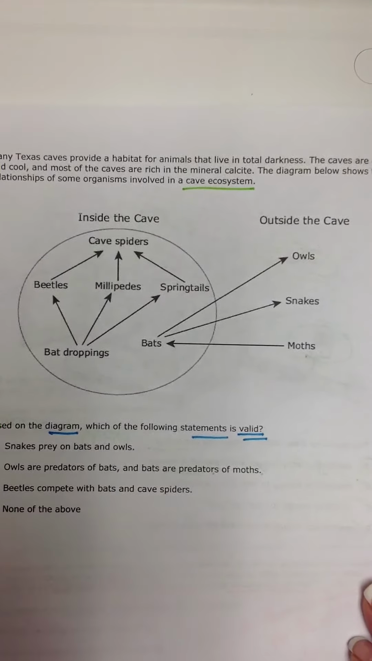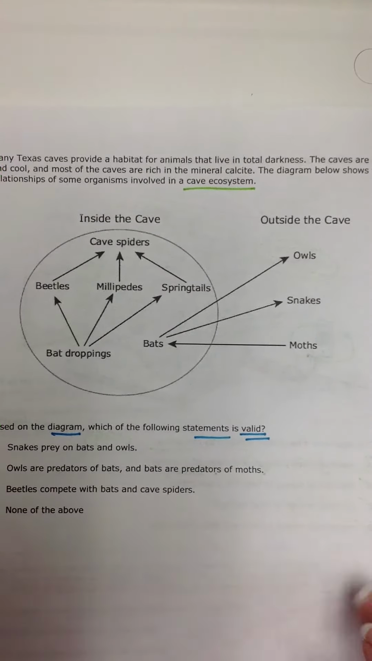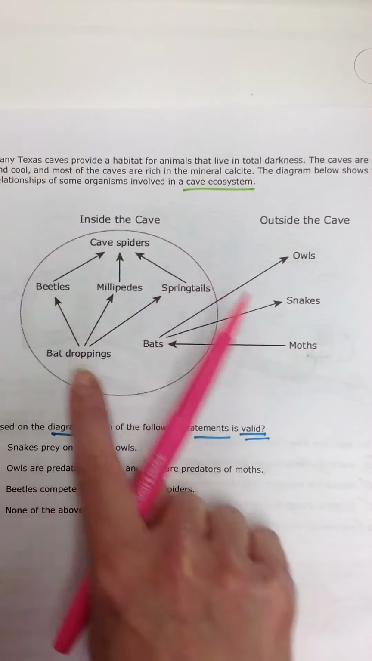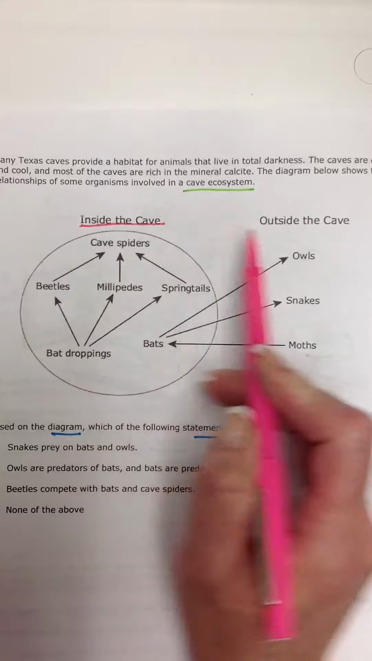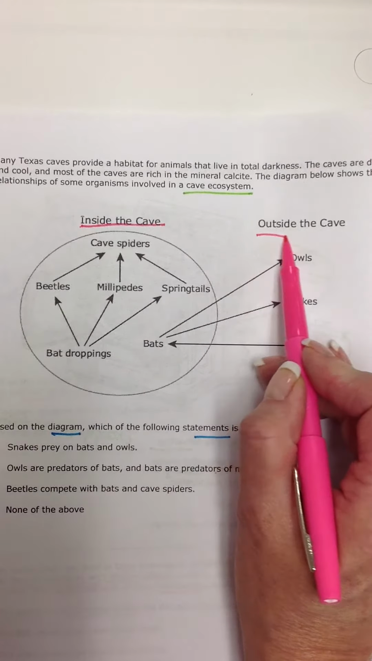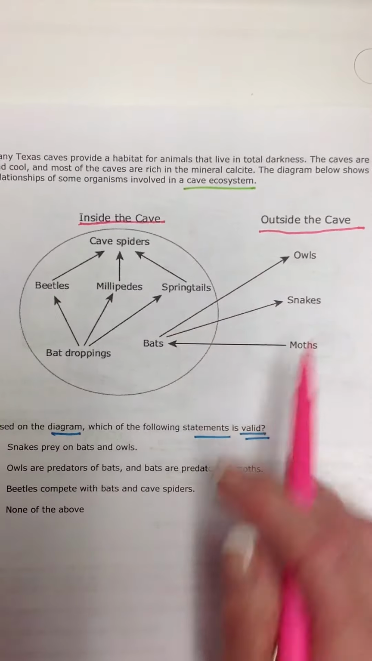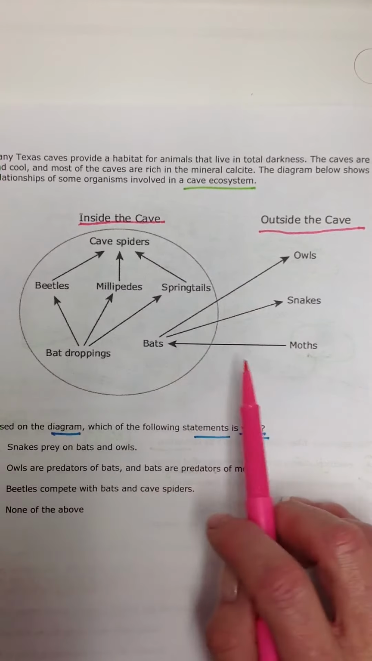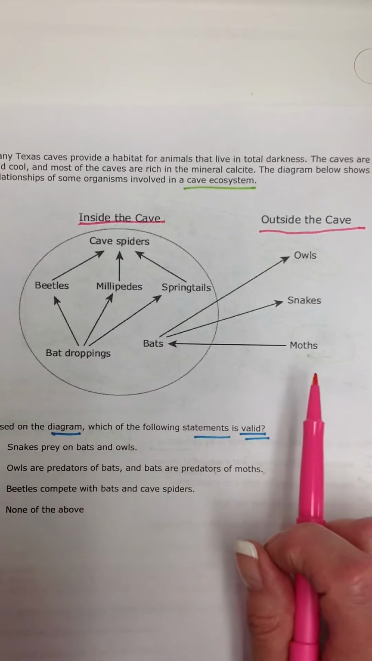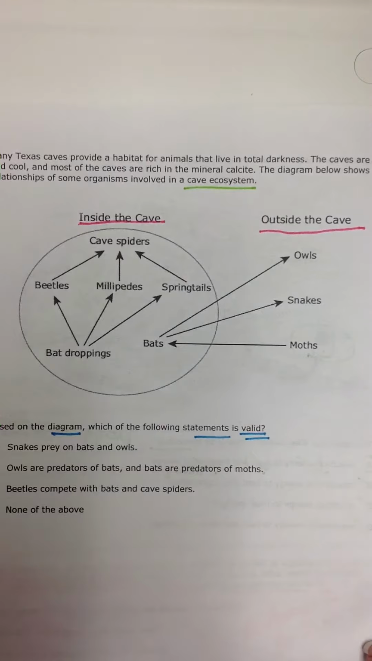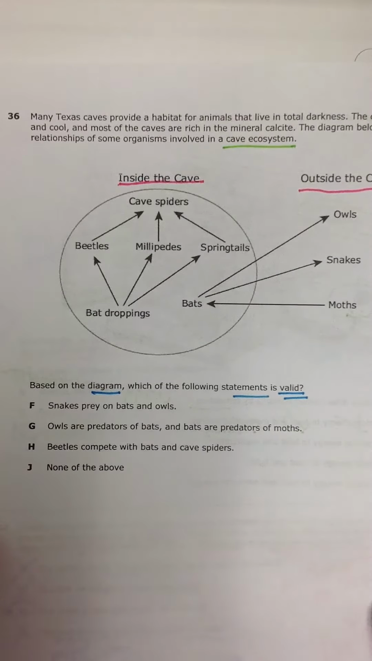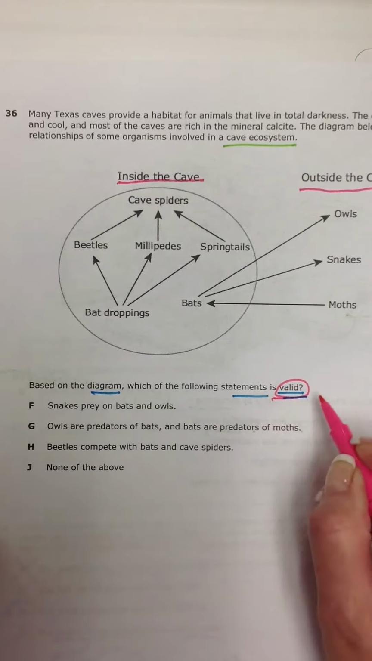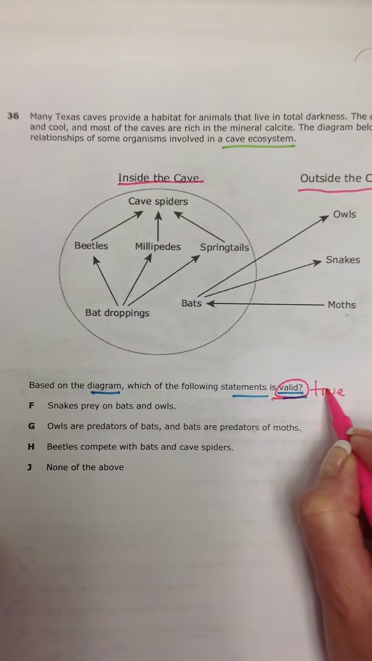So if we look at the diagram given, we're looking at organisms right here inside the cave, right? It tells us that right here. And over here we're looking at organisms that are outside of the cave, but that do share relationships with the organisms within the cave. Alright, the question is, based on the diagram, which of the following statements is valid? So meaning we want to know which one of these statements is true.